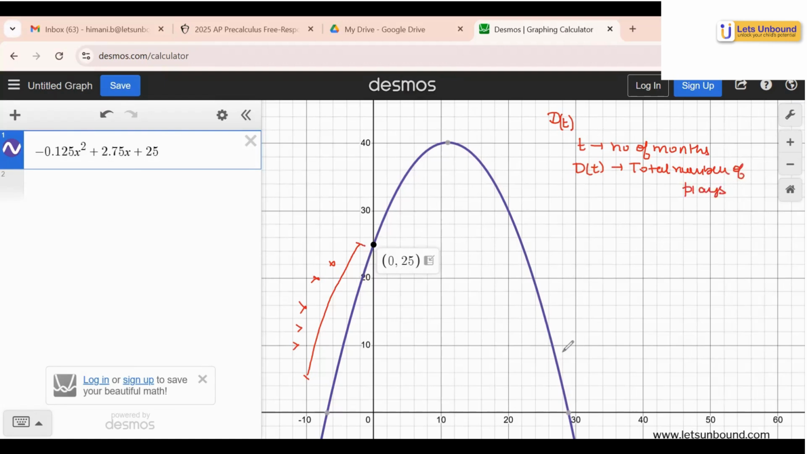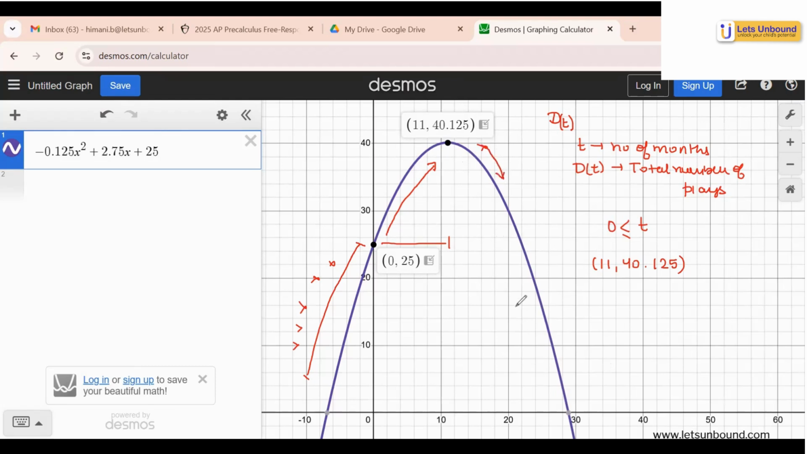Now, for sure, your domain has to start from t being greater than 0, right? If I look at it, now my absolute maximum or minimum, how does it help me? Here I can see the maximum point is (11, 40.125). Now, what do you think? Can I only keep playing the songs up till 11 months, or will it go beyond? And what is the nature of the function showing? That from 0 to 11, the number of plays will keep increasing, but after 11 months, it will start decreasing.